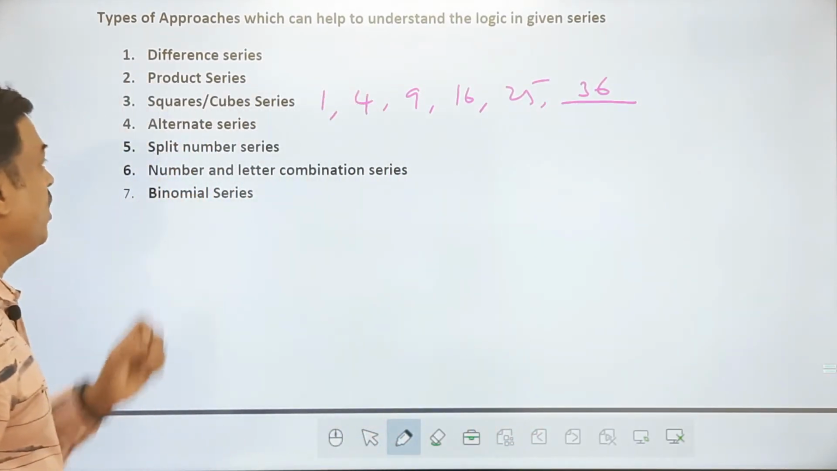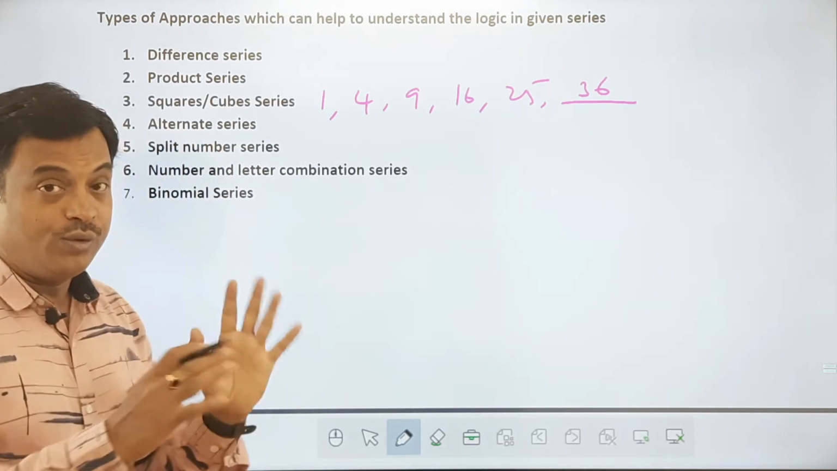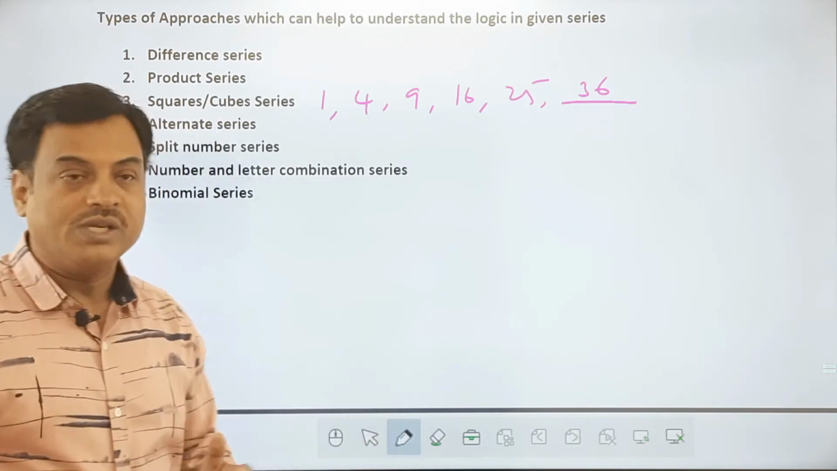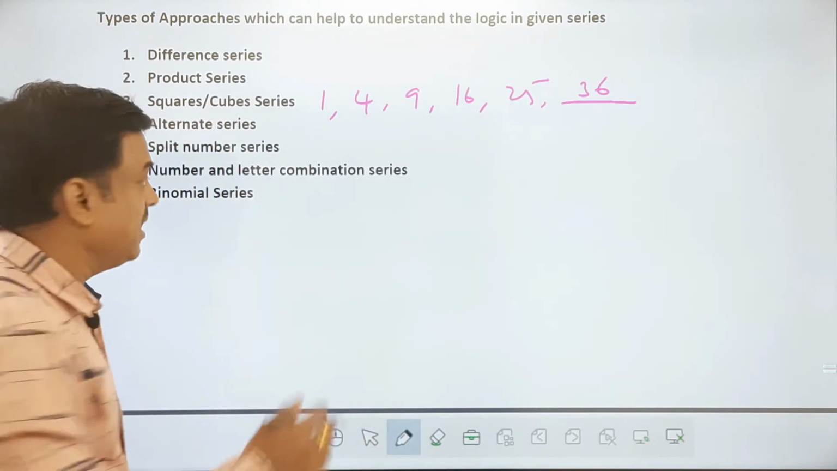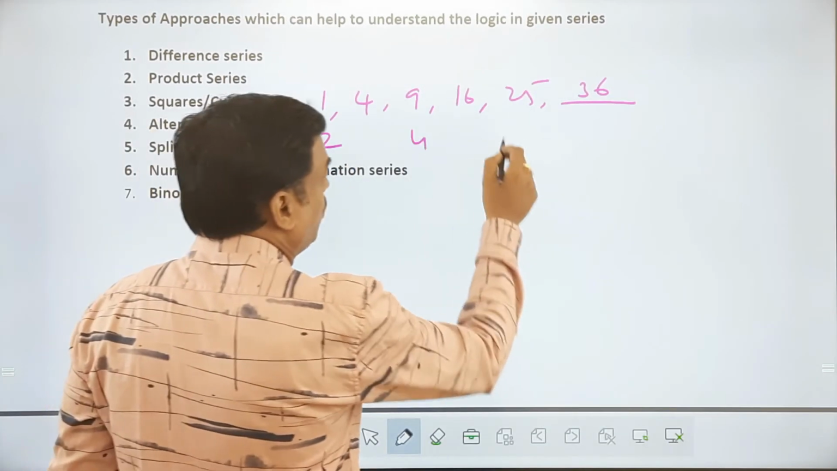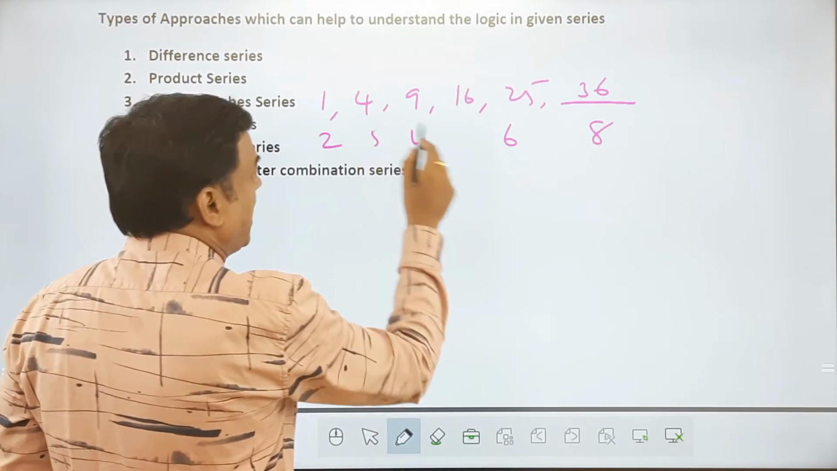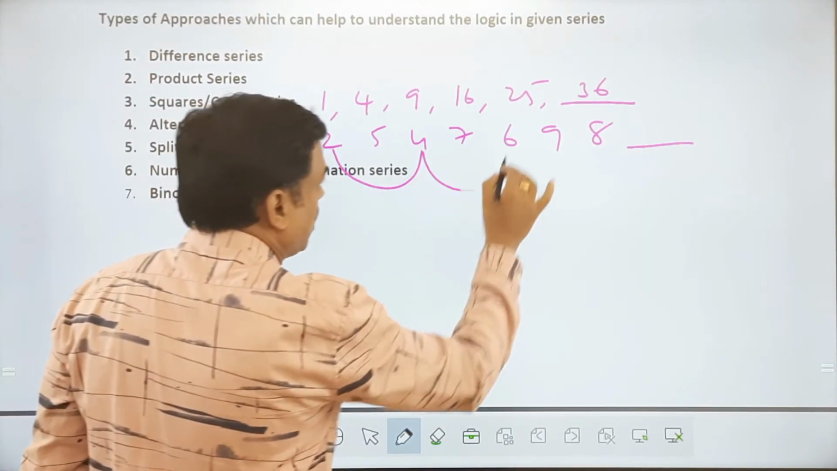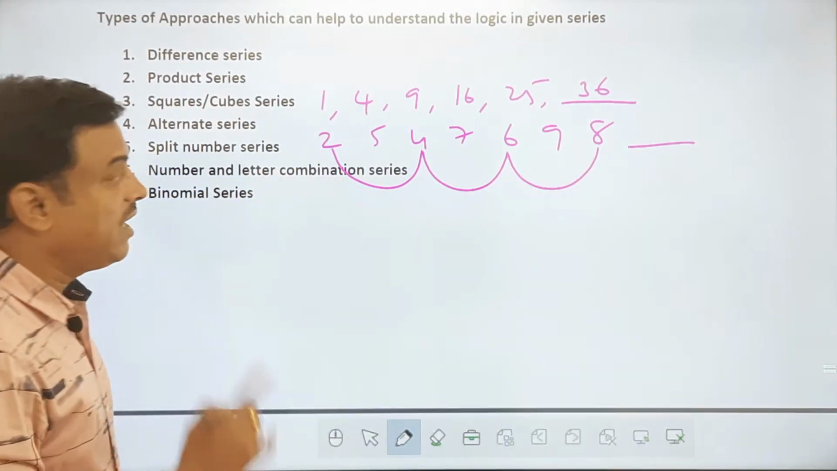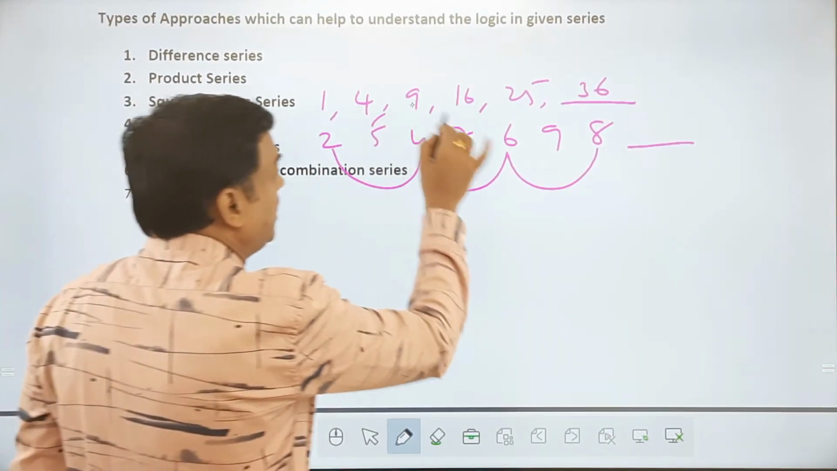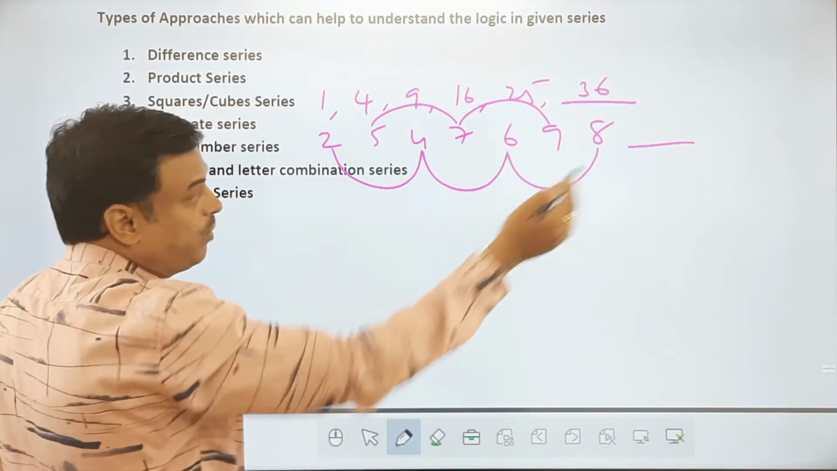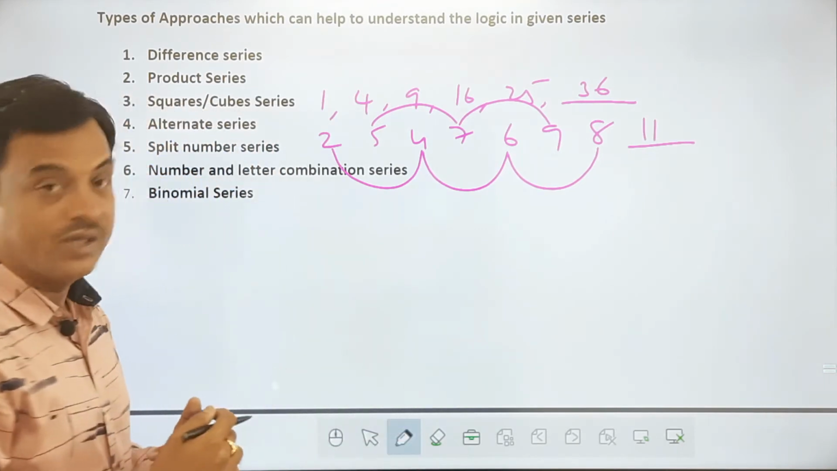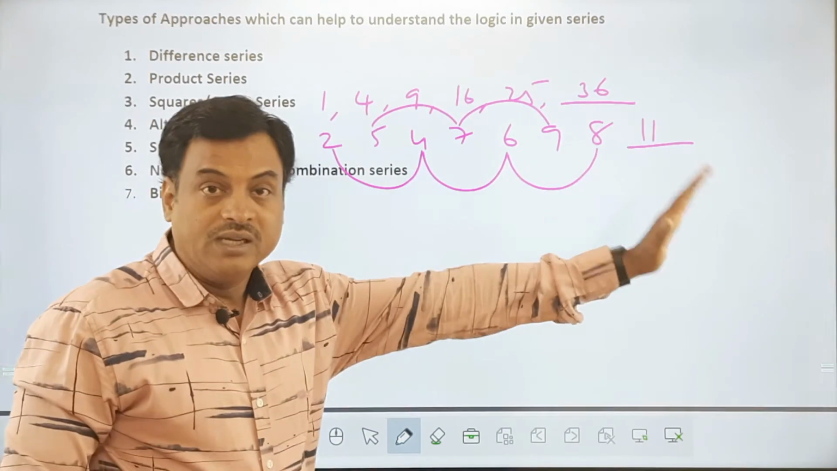Next one, all of you: alternate series. I'll show you all these examples in my connecting videos or my next videos. Please understand what is an alternate series here. For example, if I write 2, 4, 6, 8 here and 5, 7, 9, what is my next number? If you look at this alternate concept, the alternate numbers here are even numbers, and these alternate numbers are odd numbers. So after 9, the next number has to be 11. That is how it works. So 5, 7, 9, 11, my alternate numbers.